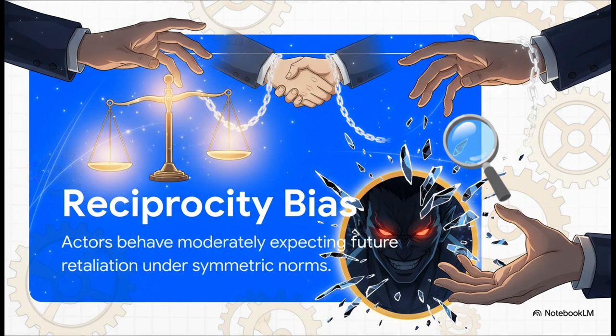You might be wondering, why does it escalate so predictably? It comes down to reciprocity bias. Informal norms are essentially self-reinforcing expectations. Basically, people restrain themselves because they trust their opponents are going to do the exact same thing when the roles reverse. They behave moderately because they fear future retaliation. But the second that mutual trust fractures, the incentive to hold back completely vanishes.